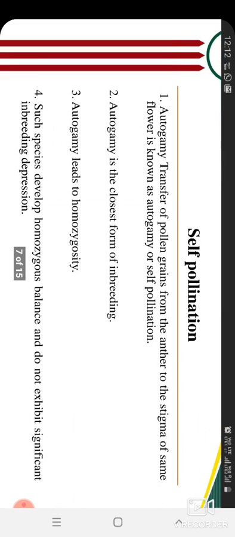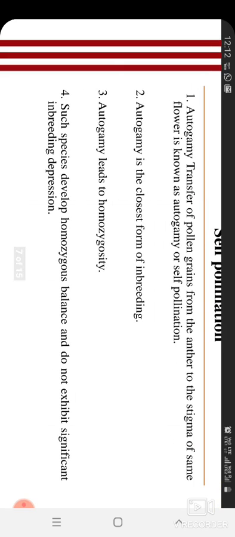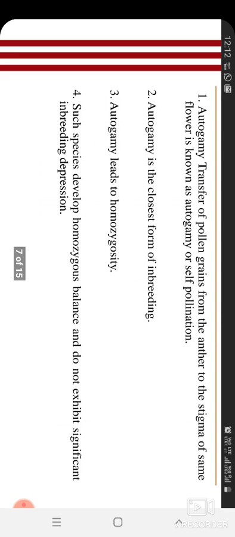Now self pollination. You know that autogamy is the transfer of pollen grains from anther to the stigma of the same flower, known as autogamy or self pollination. Okay, it's clear. Next, autogamy is the closest form of inbreeding. If pollination is taking place within the same flower, then it is the closest form of inbreeding.